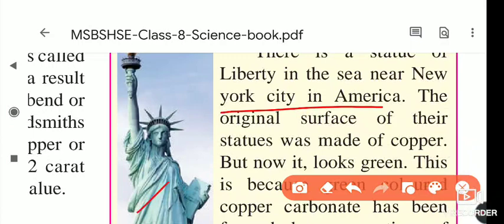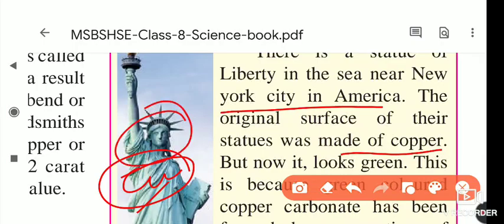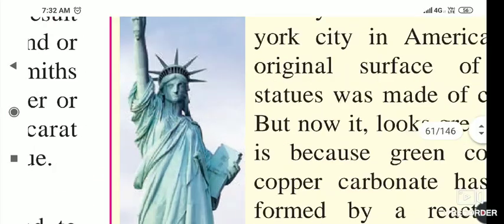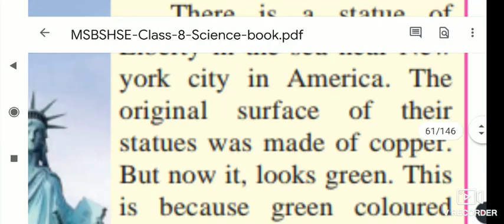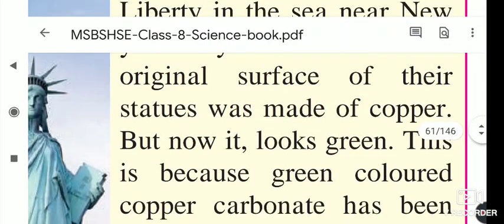The original surface of this statue was made up of copper. You know the copper's color, how it looks. But now it looks green. If you see this statue, you will see its color is green, a greenish color.